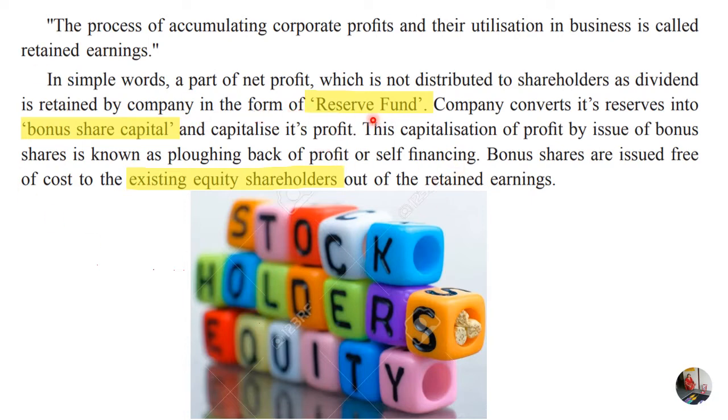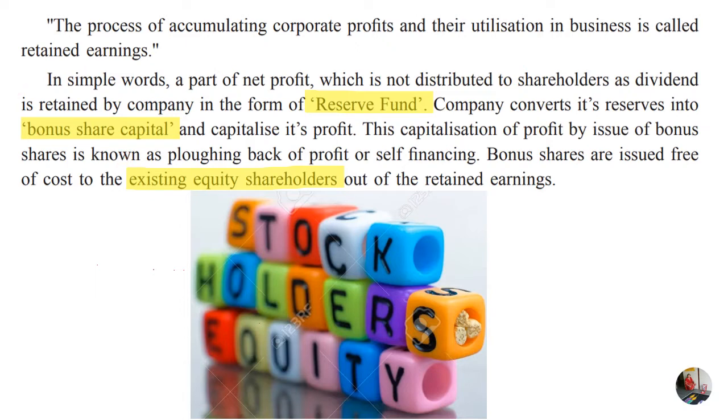So, the money kept in the reserve fund the company cannot use. Hence, the company converts its reserve into bonus share capital and capitalizes its profit. This capitalization of profit by issue of bonus shares is known as plowing back of profit or self-financing. Bonus shares are issued free of cost to the equity shareholders out of the retained earnings.